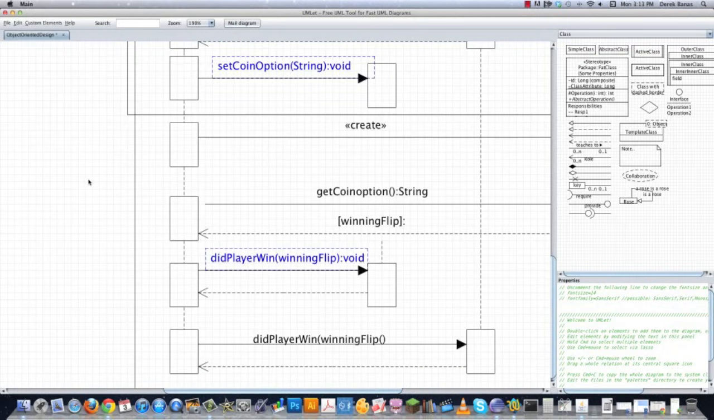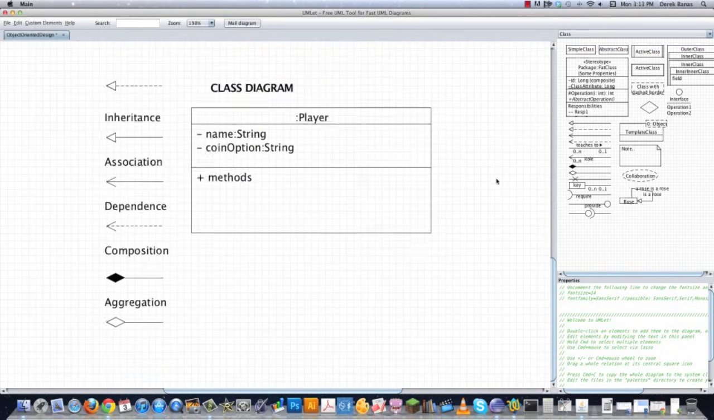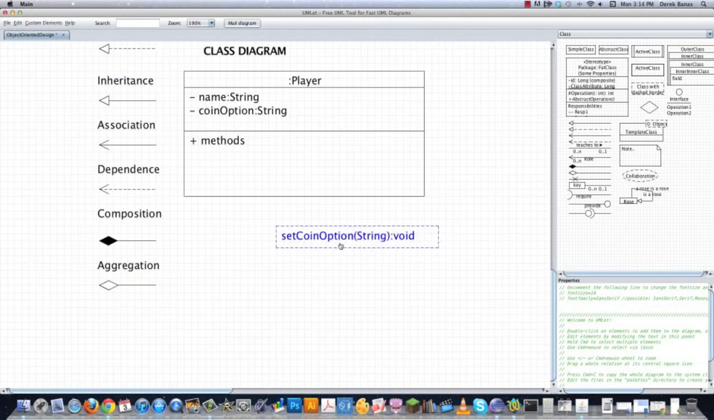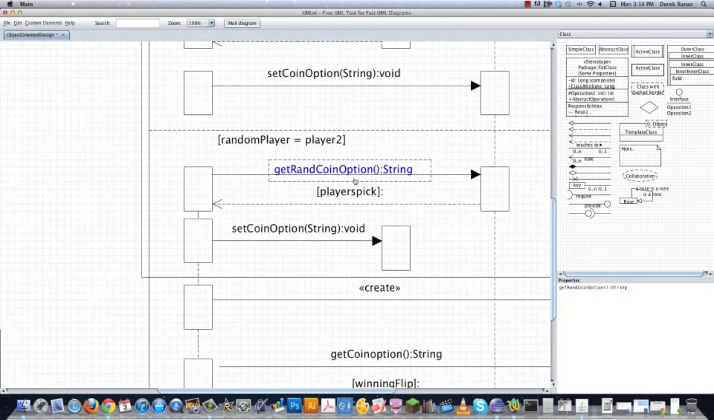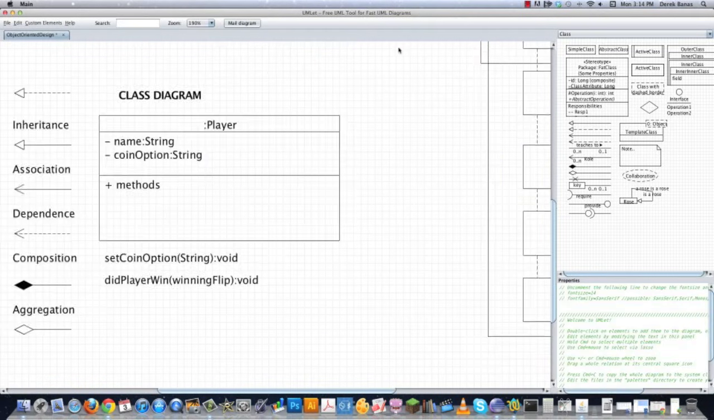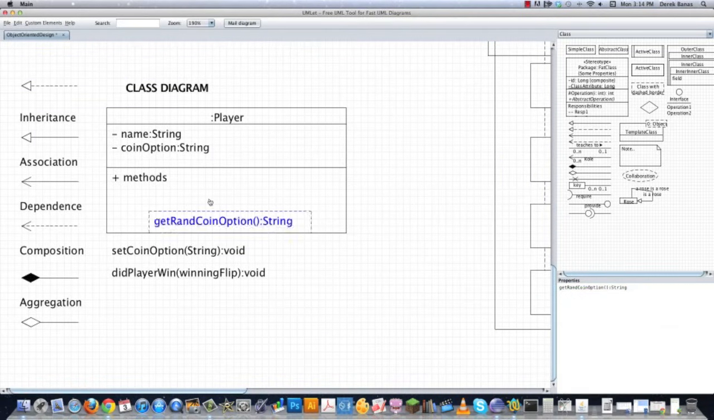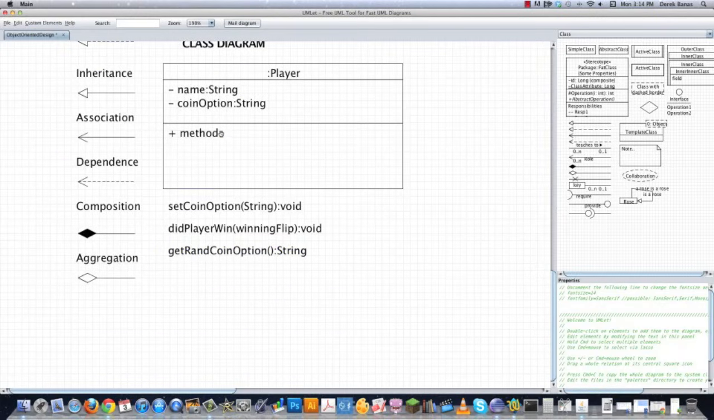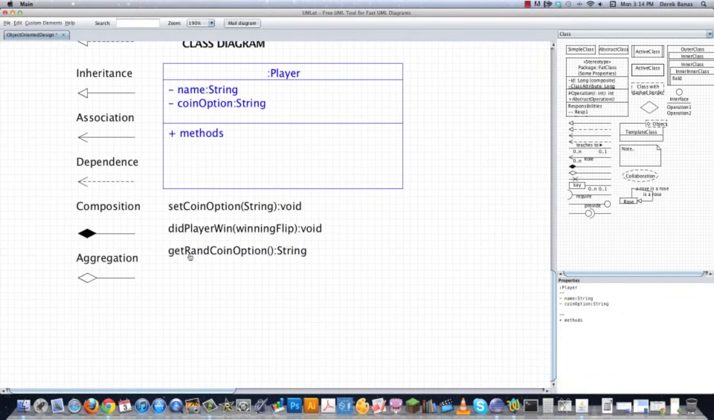Let's just select it and set coin option. I'm going to copy that, jump back over to the class diagram, paste that inside of here, and get random coin is going to be the other one. So it's going to be what goes from coin game over to the players. That's what I'm doing here. And I'm creating everything based off of what I had in my sequence diagram. So now I basically just have to transpose everything up here. So get random coin option is going to be one of them. I'm also going to have get coin option because I don't know that I need that, but like I said, I'm working this out and I'm thinking there might be a situation that I'm not thinking about in which I'm going to actually need to return whatever their option was.